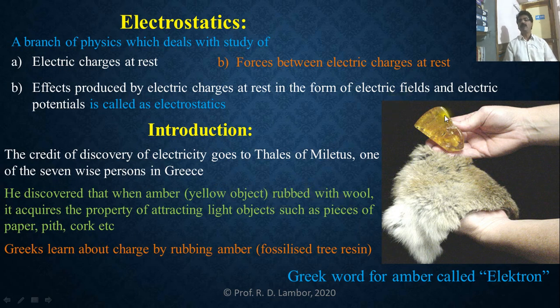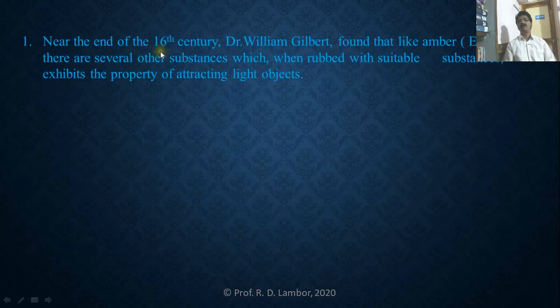At that time the amber acquires the property of attracting light objects, and this property of attracting light objects was called electricity, or electric charge, afterwards by Dr. William Gilbert. Near the end of the 16th century, Dr. William Gilbert found that like amber, which is called electron in Greek, there are several other substances which, when rubbed with suitable substances, exhibit the property of attracting light objects.